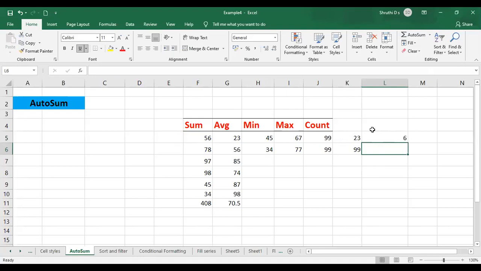If you want to change it, you can. How to change it and how to do all those things manually, we're going to see in the later session today, maybe in the second half. So this is your auto sum option.